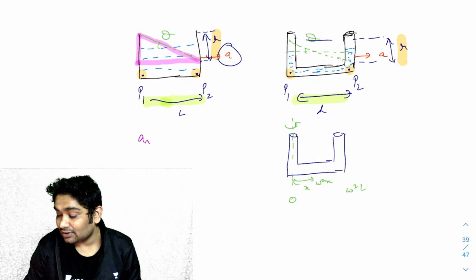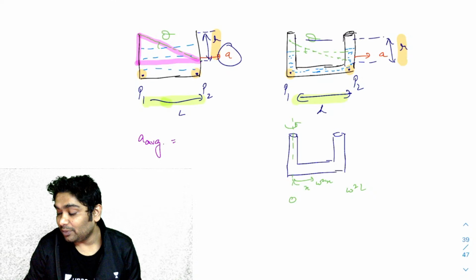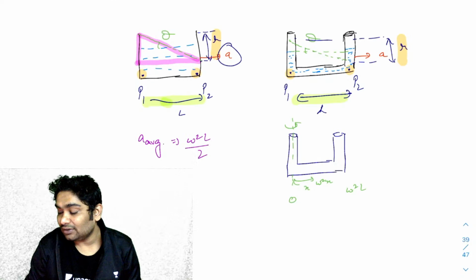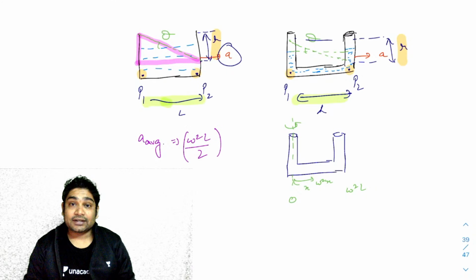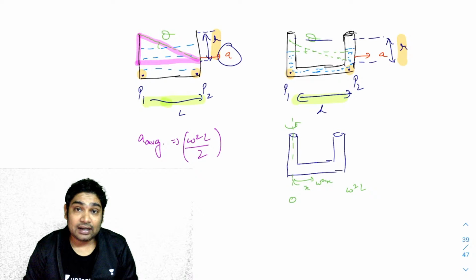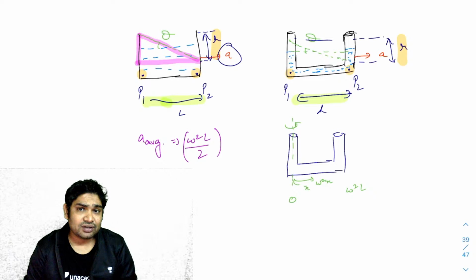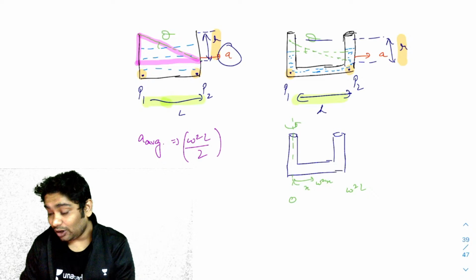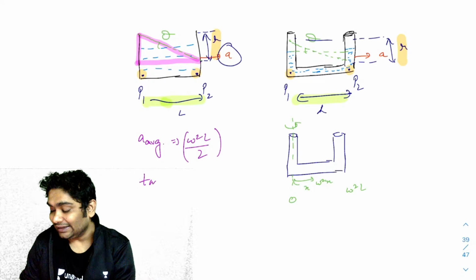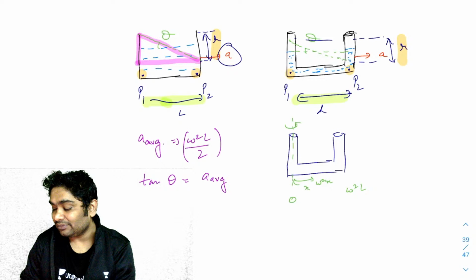A average would be omega square L by 2, correct? The acceleration changes from 0 to omega square L, so the average acceleration would be this. Now all you need to do is, tan theta would now become A average over g. That's it.